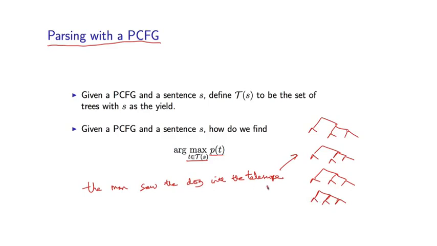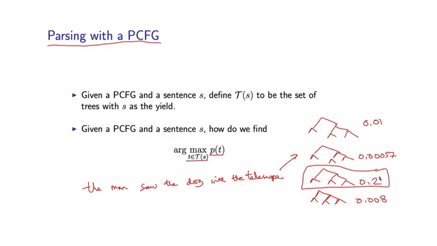That would be step one. In the second step, I would just calculate the probability of each of these trees, and I would choose the highest probability tree as the output from the parser. So that is a brute force method where I simply enumerate all of the trees, calculate the probability for each tree, and return the highest scoring tree.